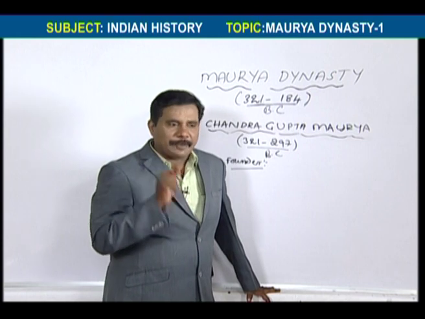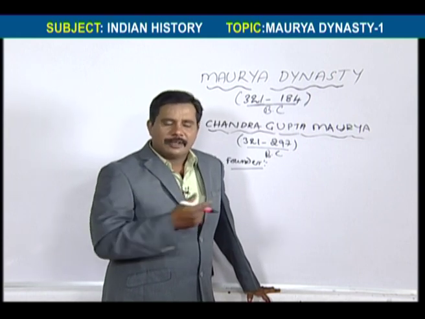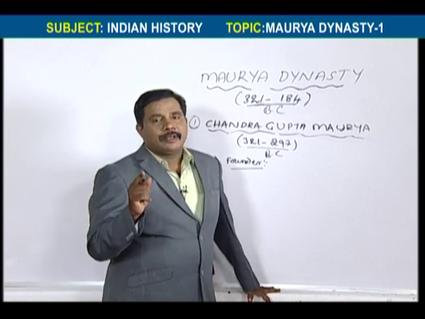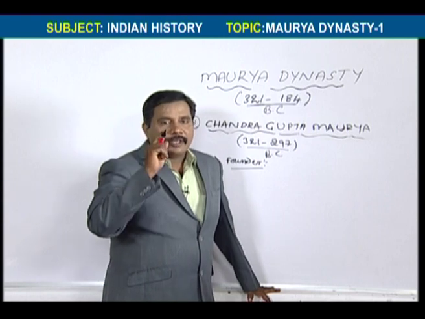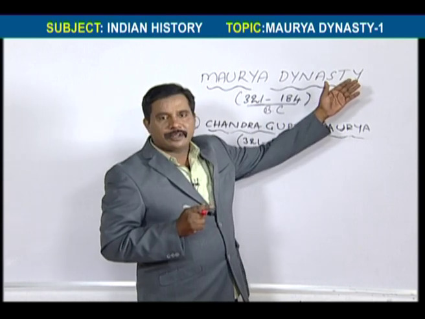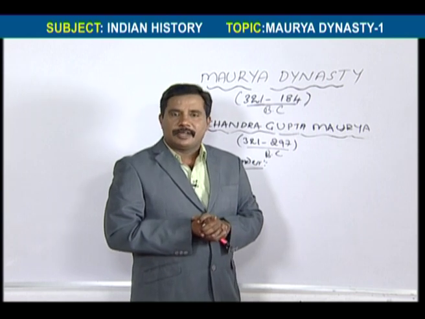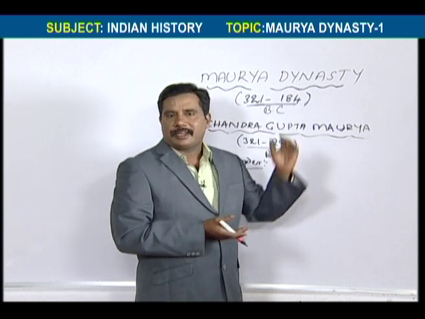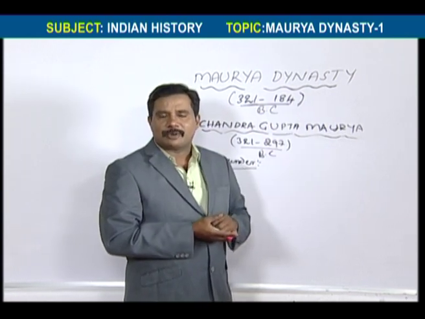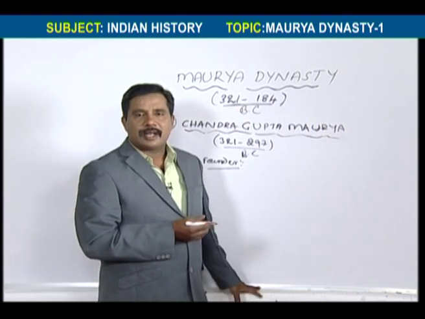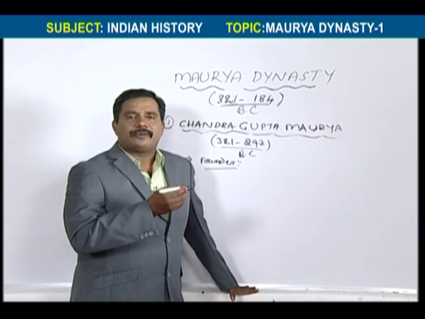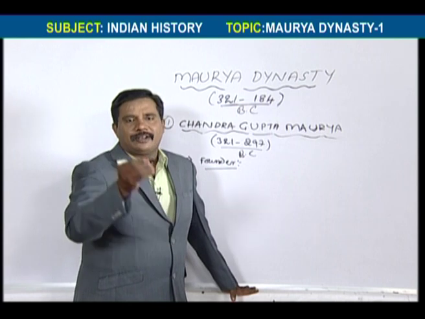At the same time, when he thought to defeat Nanda, Alexander was ruling, staying in the northwest of India, especially the Takshashila area. So Chandragupta Maurya went to Alexander and requested his help to defeat Dhanananda.